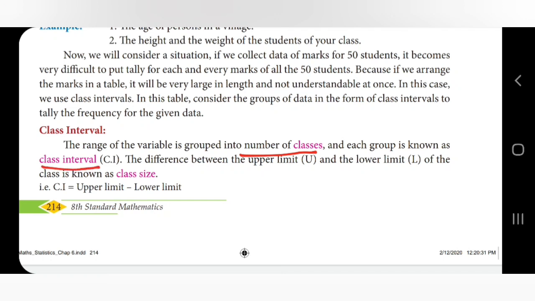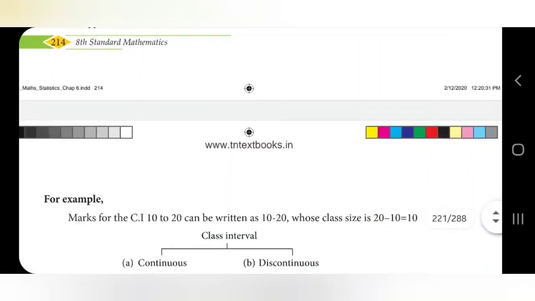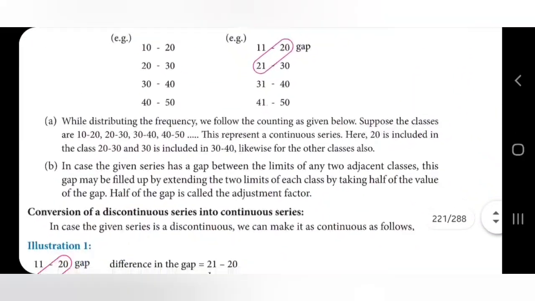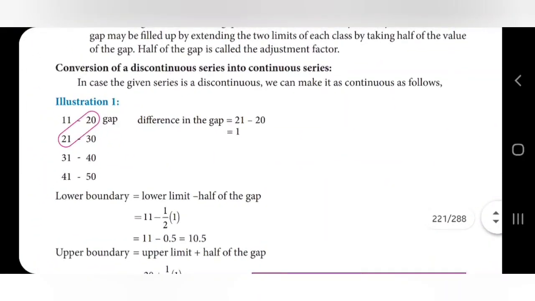The range of the variable is grouped into a number of classes. The range is the difference between the upper limit and the lower limit, U and L. I will show an example. In this illustration, you can see 11 to 20.